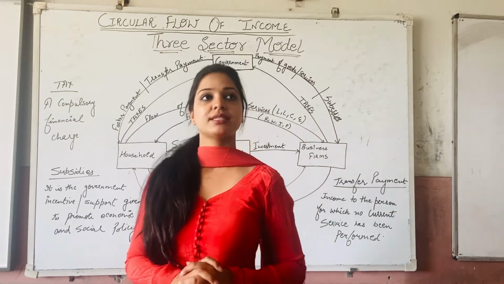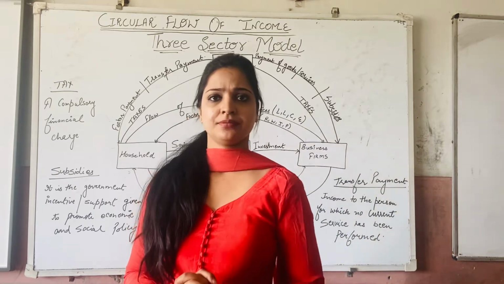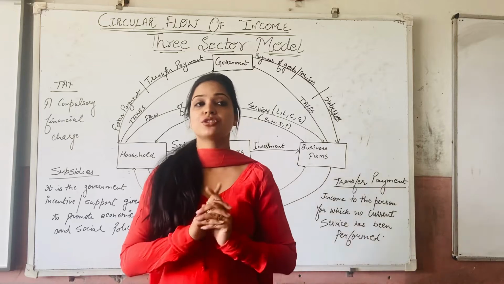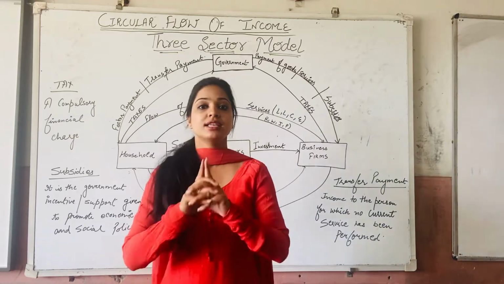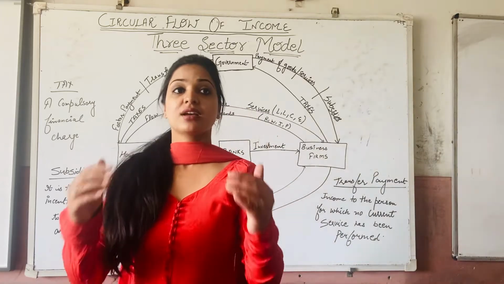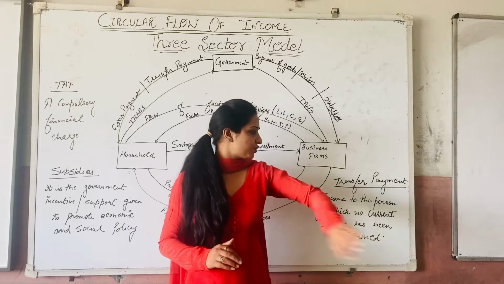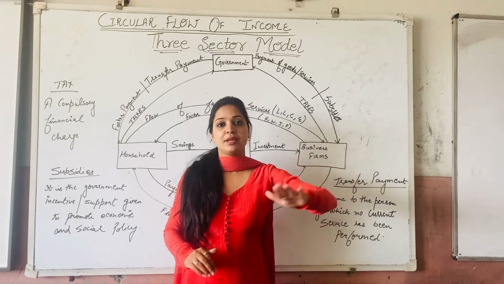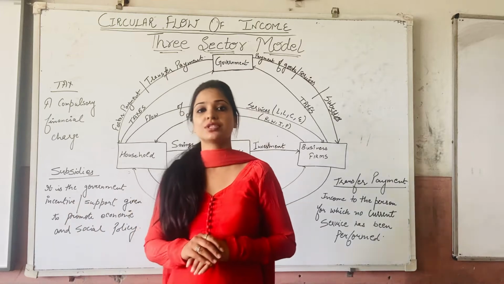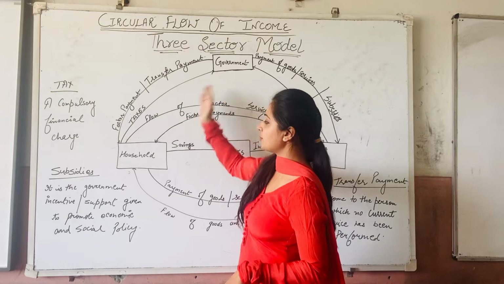For example, if a person has retired from the bank and he is getting money, right? That is not a salary, that is a pension. That person is receiving a transfer payment, a unilateral payment for which currently he is not doing anything. He is receiving that money, which is referred to as a transfer payment, a one-sided payment, for which you are not currently rendering any kind of services to the government, right? So these services are also being provided by the government to whom?